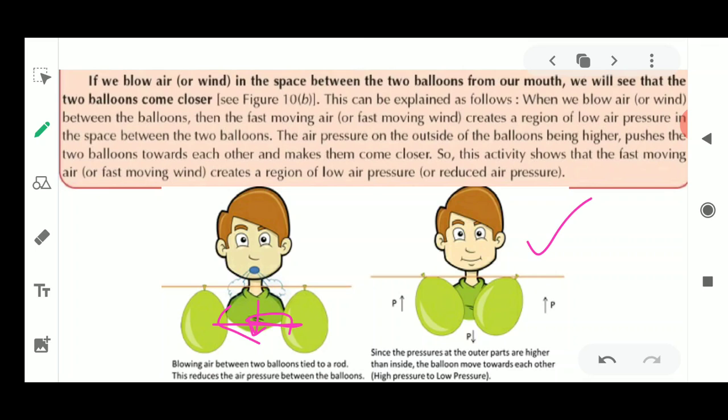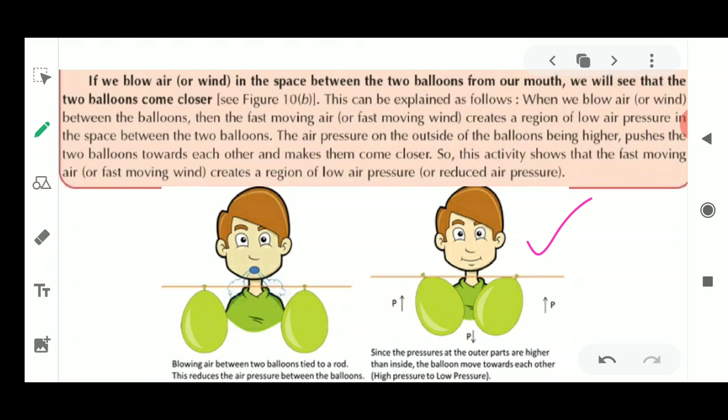When we blow air or wind between the balloons, the fast moving air, known as wind, creates a region of low pressure in the space between the balloons. Why? As soon as we blow air in between these two balloons, most of the air will come out, and it is going to decrease the air pressure. The air which was already present here will move and come out, which decreases the pressure in these places, in between the balloons.